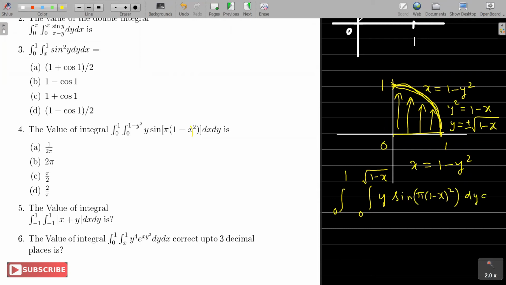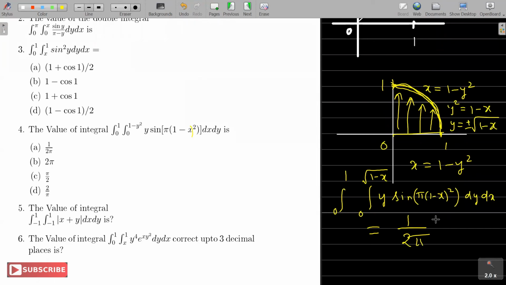dy dx. So first work with respect to y, then work with respect to x. I hope the integration part you can do. Fine. So let me write down the answer, which some of you already got. Answer is 1 by 2 pi. Complete that and you can go for the next problem, the fifth one.